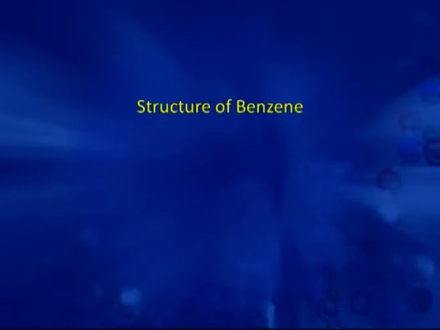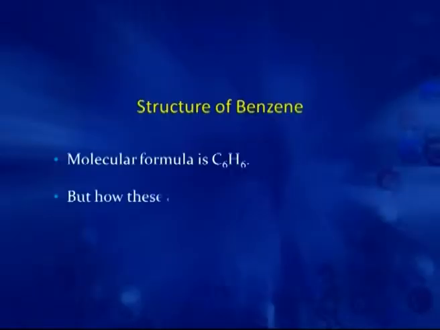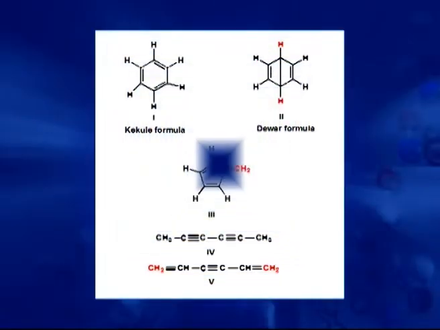Now, we come to the structure of benzene. From elemental analysis and molecular weight determination, the molecular formula of benzene is C6H6, meaning it has 6 carbons and 6 hydrogens. The next question is how these atoms are arranged in benzene. There are 5 possibilities to arrange these 6 carbons and 6 hydrogens. The first formula, number 1, was given by Kekule in 1858.